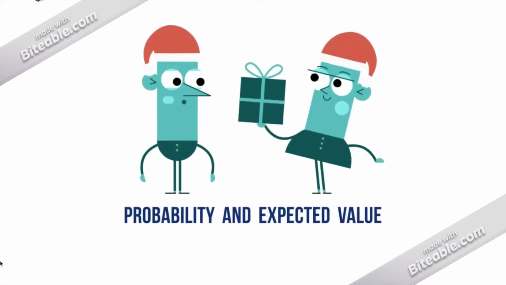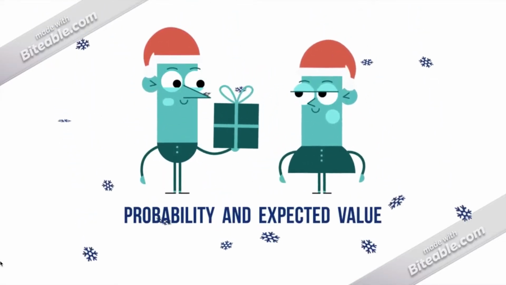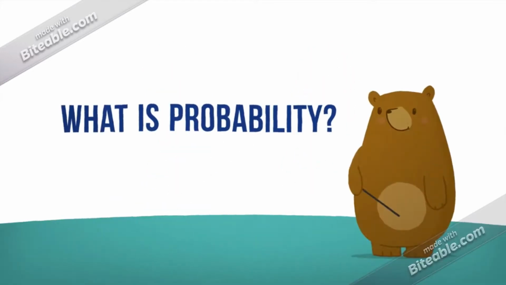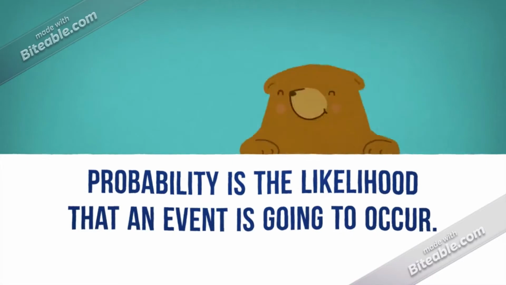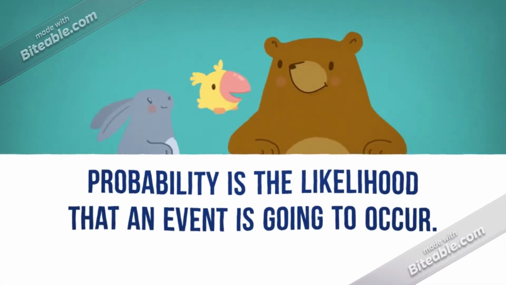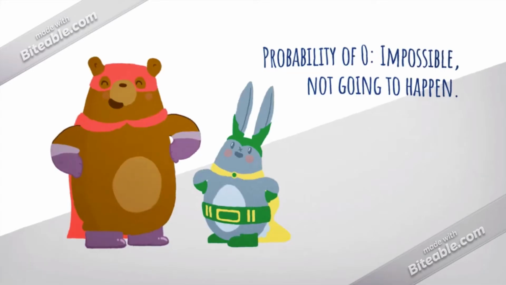Hi guys! Today we're going to be talking about what probability and expected value are. So, what is probability? Well, probability is the likelihood that an event is going to occur.